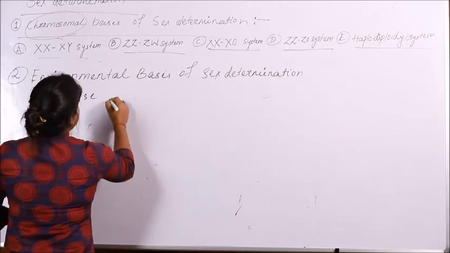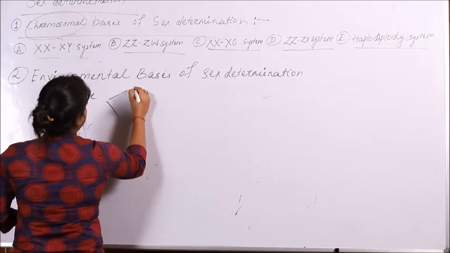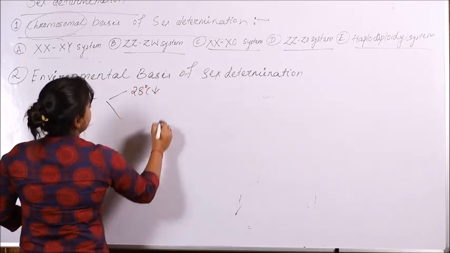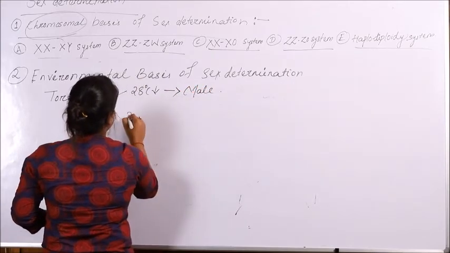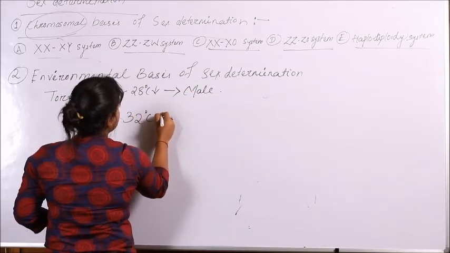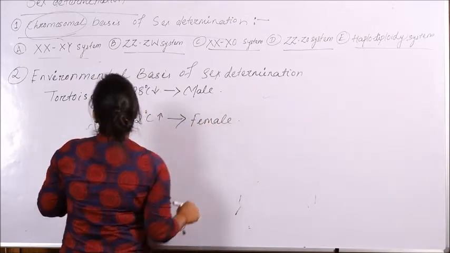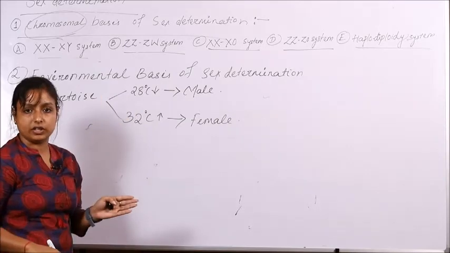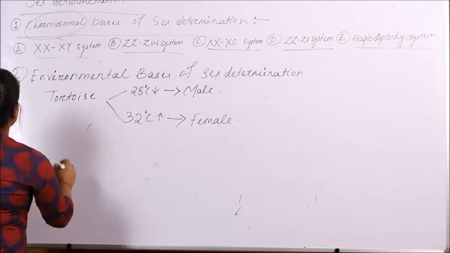Tortoise, when the organism takes birth, if the temperature is below 28 degrees centigrade, then they all will be male. If the temperature is above 32 degrees centigrade, all will be female. So here, not the chromosomes, but the environmental condition is determining the sex of the organism. So this is the example of environmental basis of sex determination.